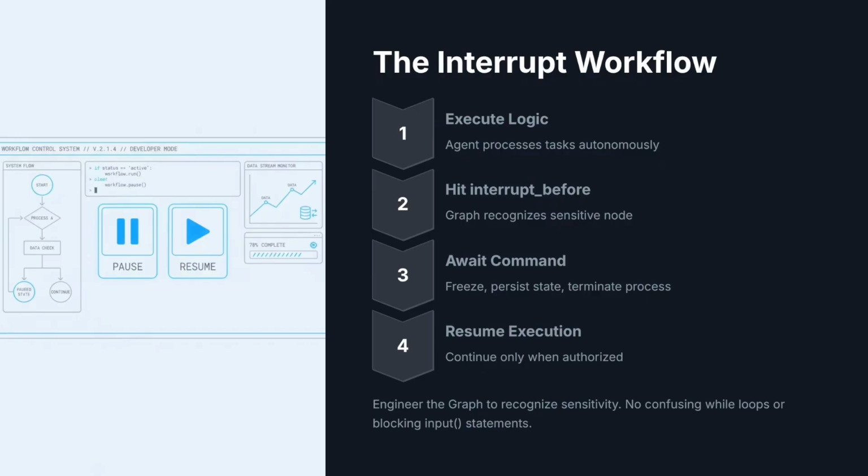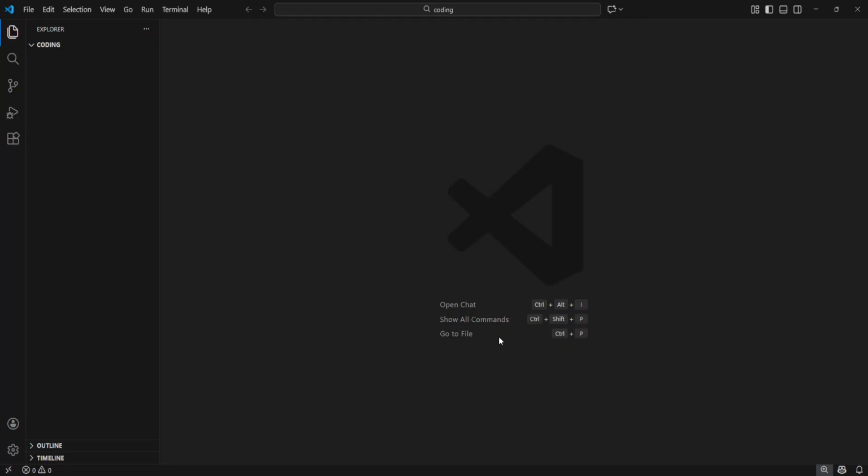Now beginners solve this by writing a Python while loop with a confusing input statement that hangs the server. We are not going to do that. We are going to engineer the graph itself to recognize a sensitive node. The graph will execute the reasoning, hit our defined boundary, persist its state to memory, and then terminate the process. It only resumes when we inject an approval signal, loading that saved state and crossing the bridge to execution. Okay, let's now start building.